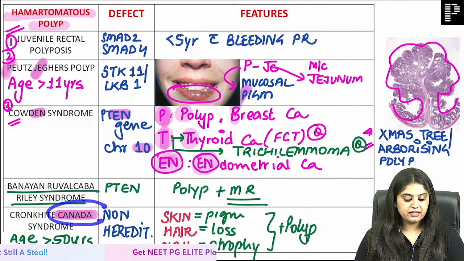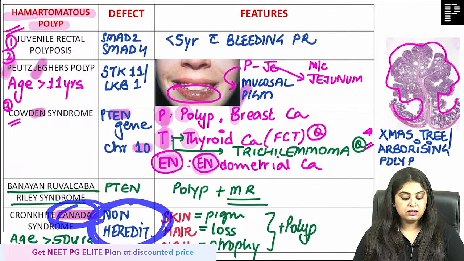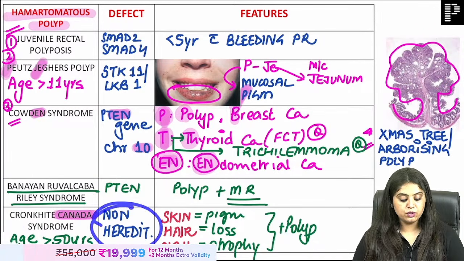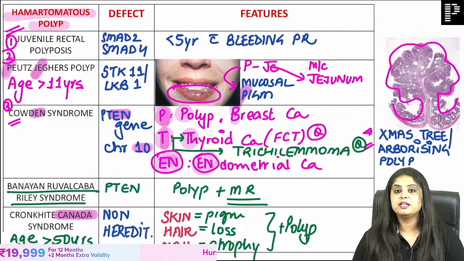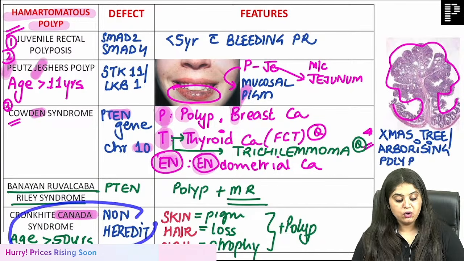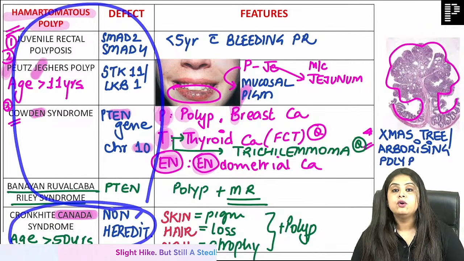That is Cronkhite-Canada syndrome. Canadian visa no one has given you, non-hereditary, parents have not given you. If you want to earn it, you earn it yourself, and that will make you above the age of 50. This is the only way of learning it, the only non-hereditary syndrome out of all of these.